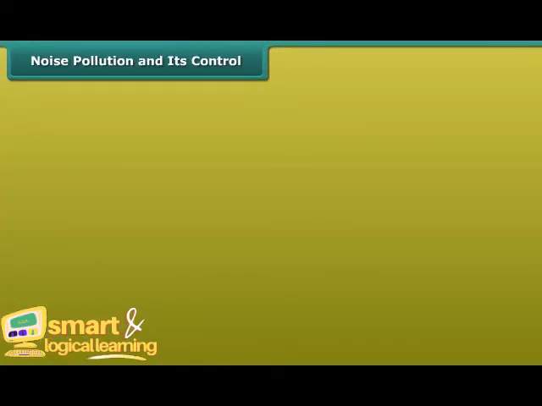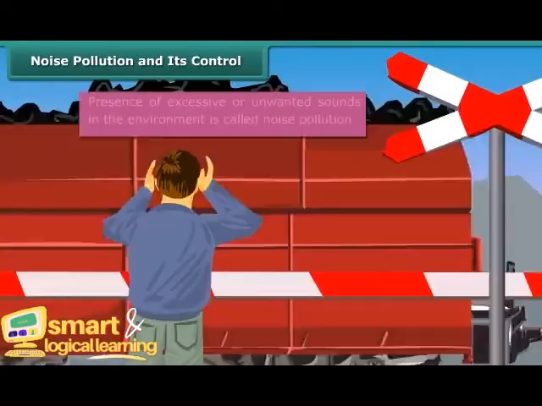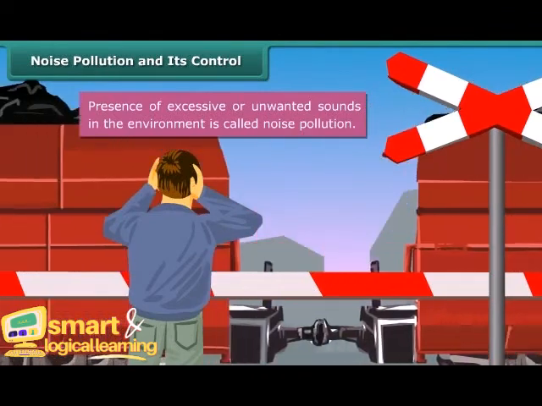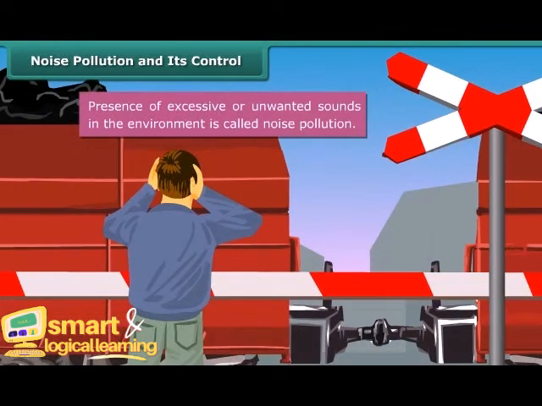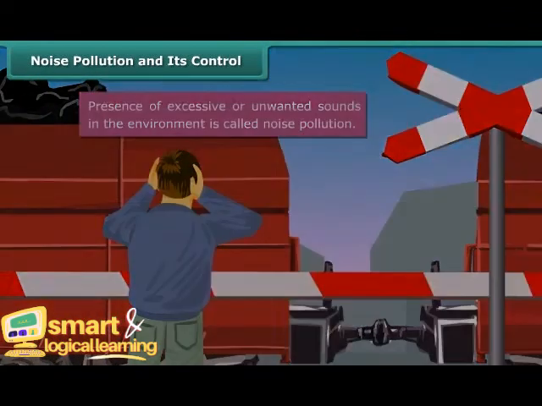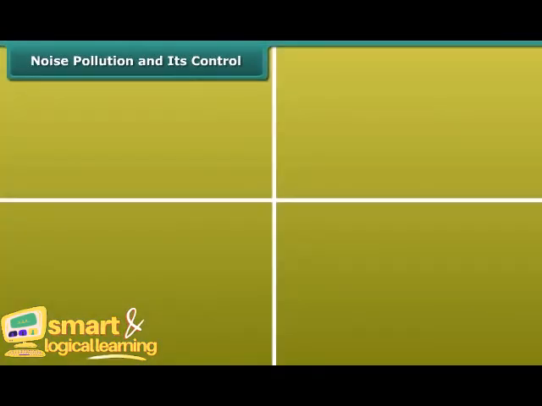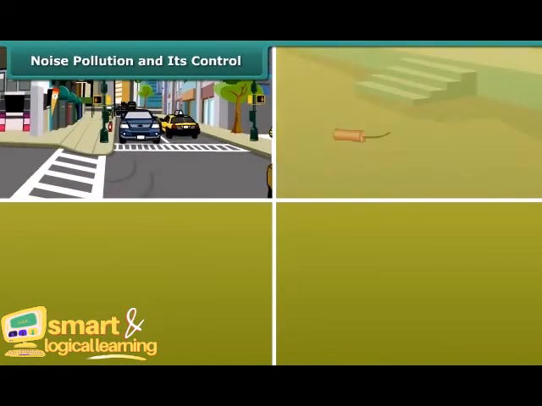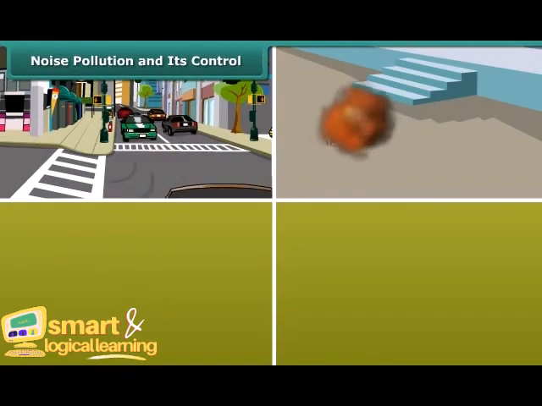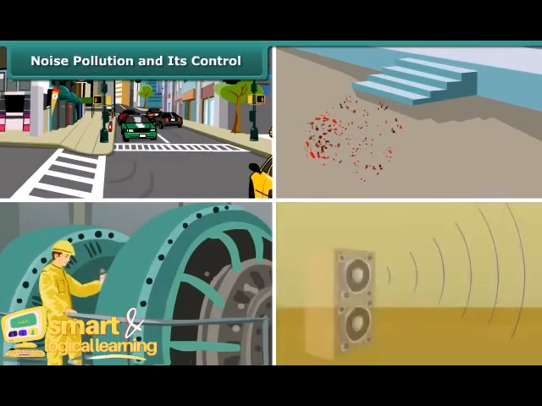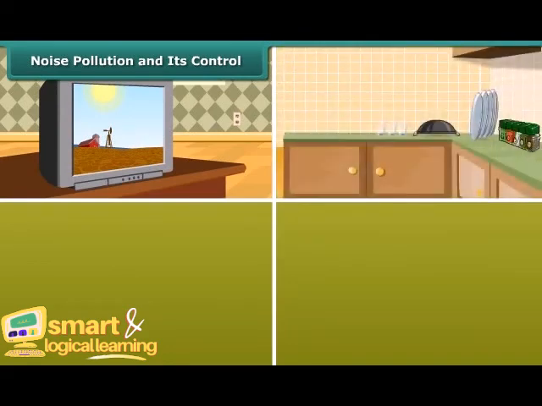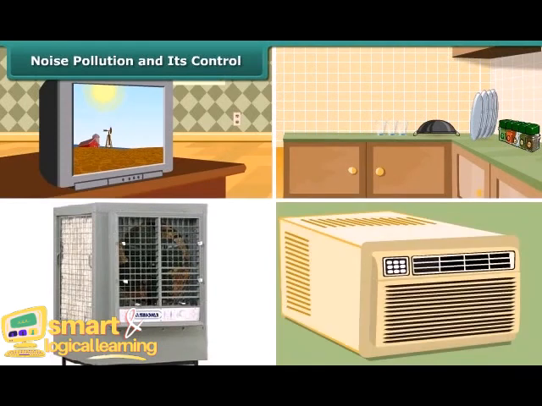Noise pollution and its control. The presence of excessive or unwanted sounds in the environment is called noise pollution. The major cause of noise pollution is the sound of vehicles, explosions including bursting of crackers, machines, loudspeakers, etc. Television and transistor radio at high volumes, some kitchen appliances, desert coolers, and air conditioners all contribute to noise pollution.